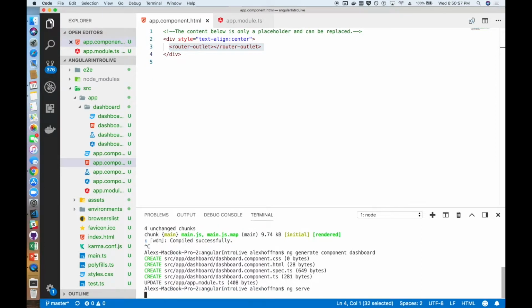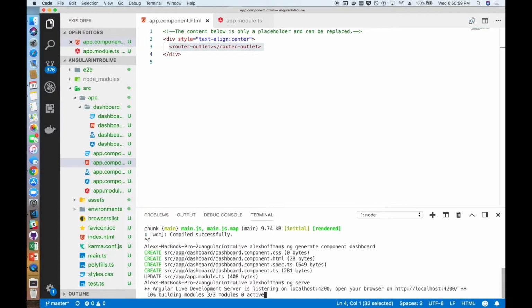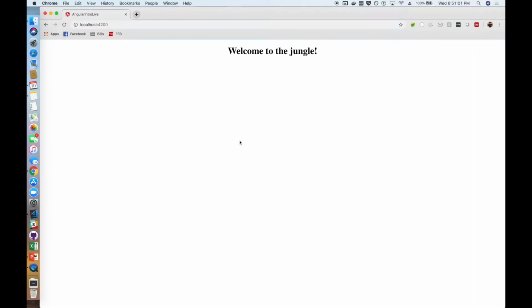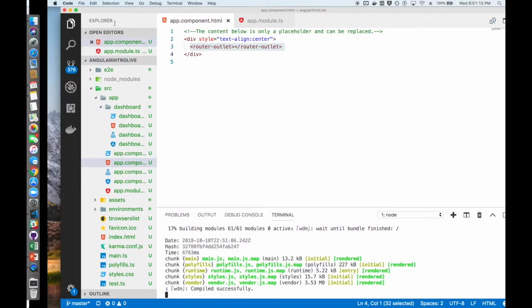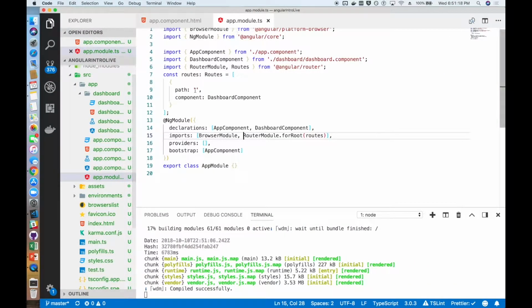Now if we go ahead and run ng serve, we should see a change in our app. We should be able to see that we are now routing to our dashboard component. And there we go. There we have "dashboard works," which is the default. When you generate a component, it's going to just say that it works. But we are now routing to our dashboard component.